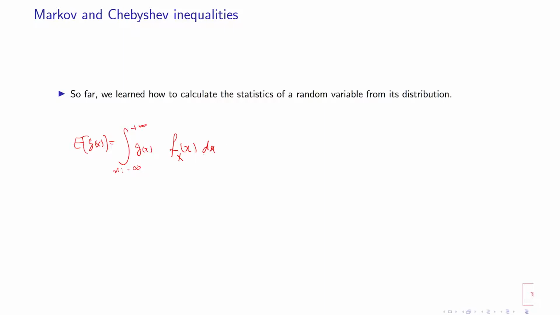So we know how to calculate it. The PDF or distribution gives you moments.